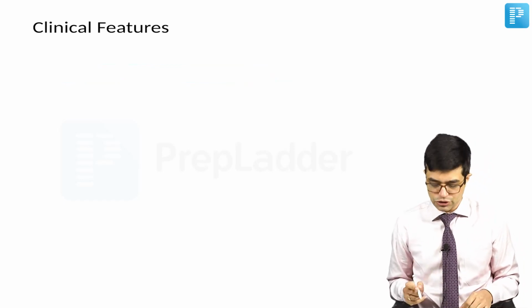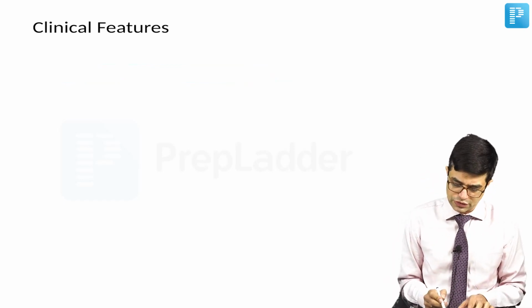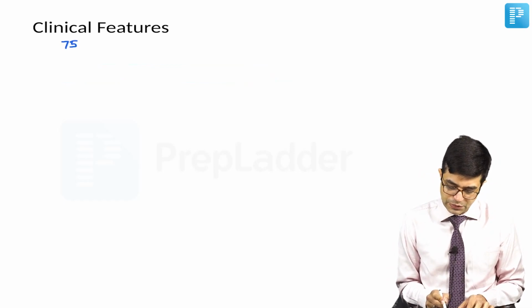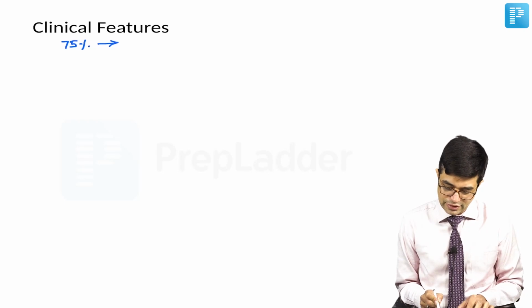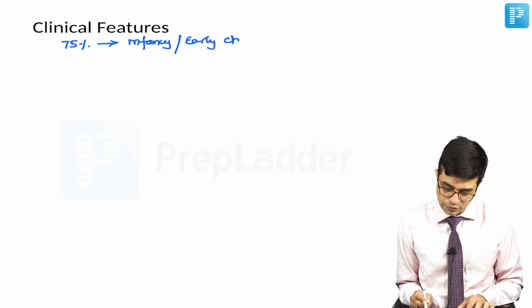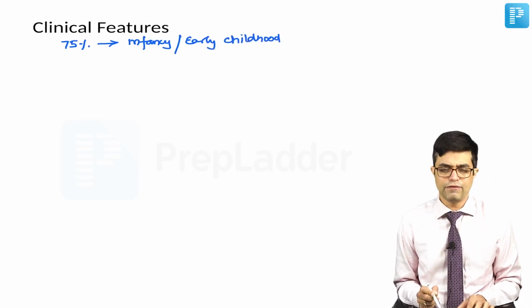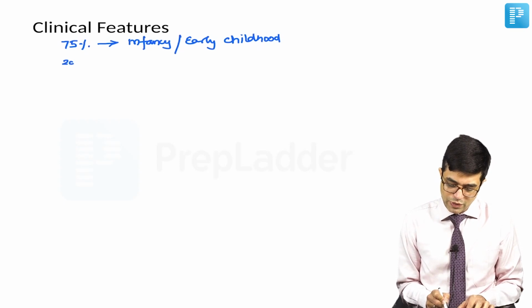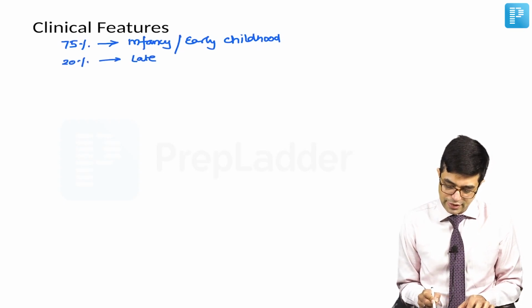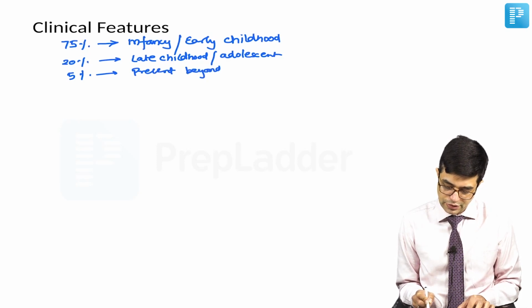Now, moving to the clinical features of choledochal cyst. What are the clinical features you come across? Almost 75% of these patients present in infancy or early childhood. So, majority of them will present in the infancy or early childhood. 20% cases will present in late childhood or adolescent period, while 5% cases will present beyond 25 years of age.